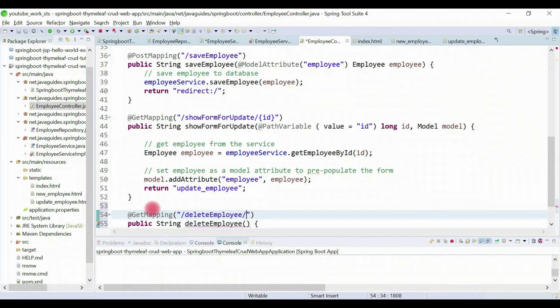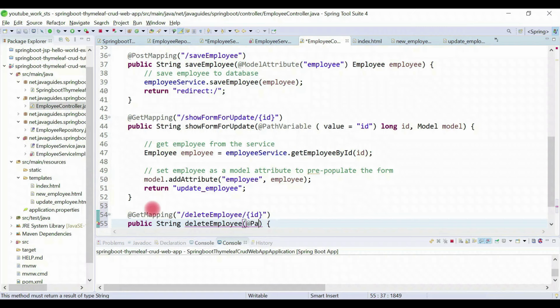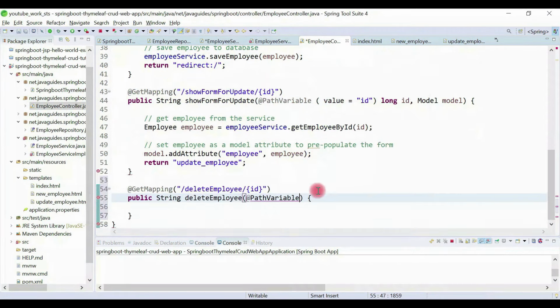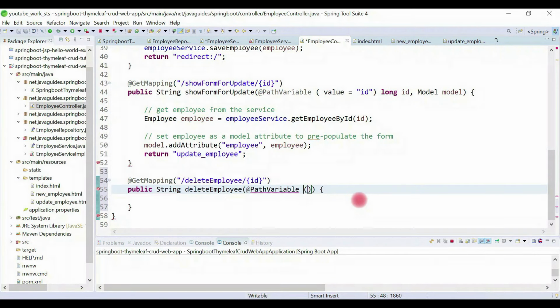And here we need to pass the ID as a path variable. So we provide the ID like this, and we use the @PathVariable annotation to bind the path value to the variable. The value is going to be id, and then long id.